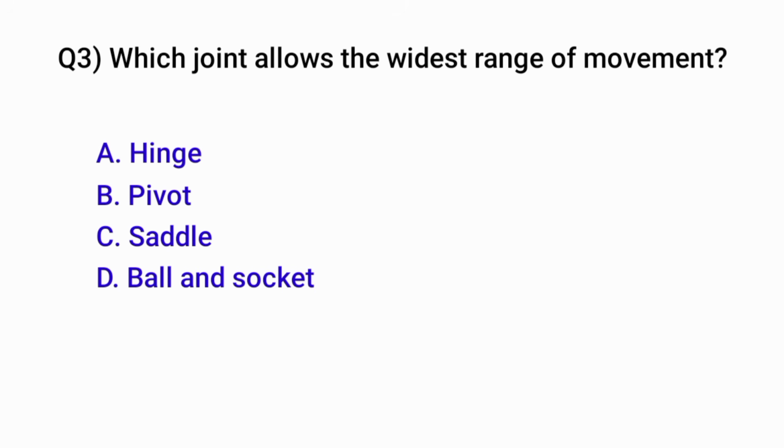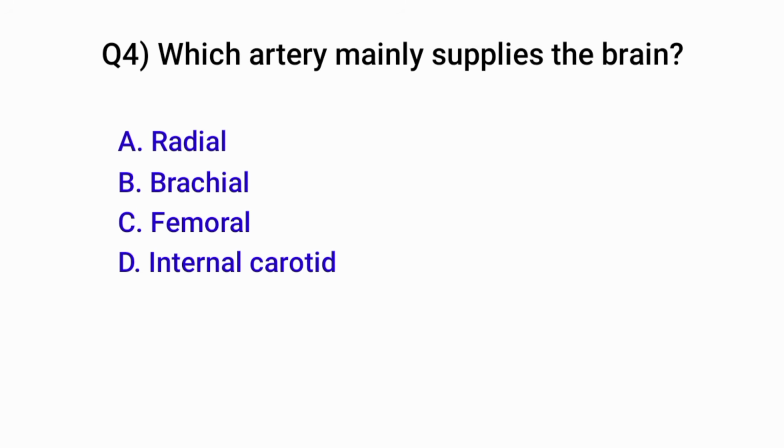Question number 3. Which joint allows the widest range of movement? Correct option is D. Ball and socket. Question number 4. Which artery mainly supplies the brain? Correct option is D. Internal carotid artery.